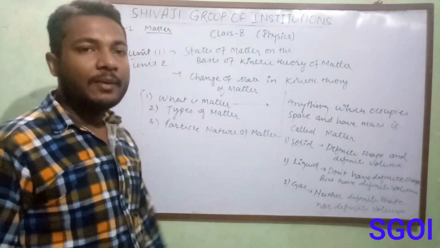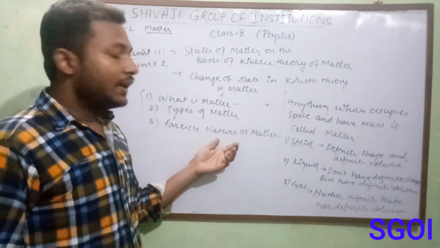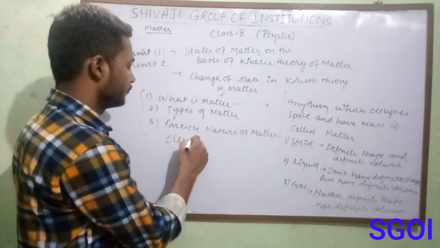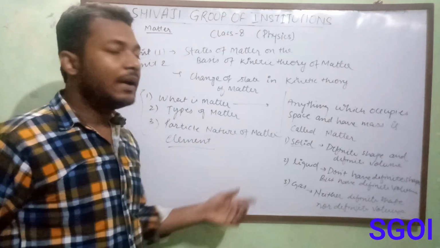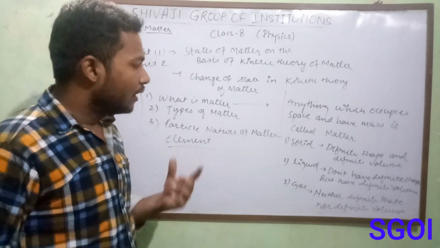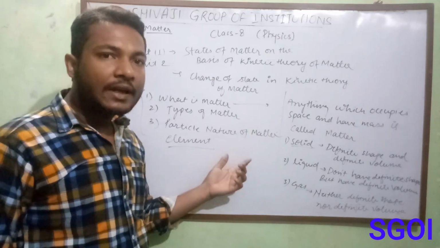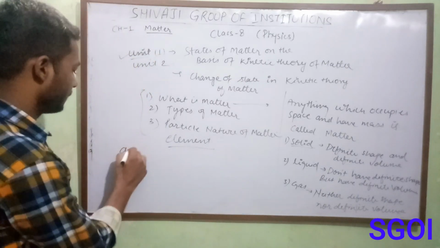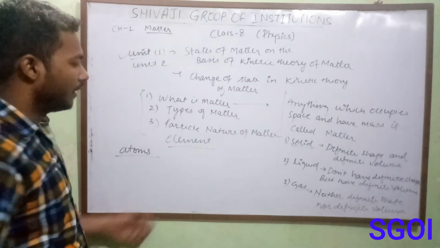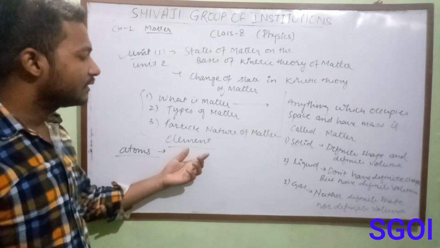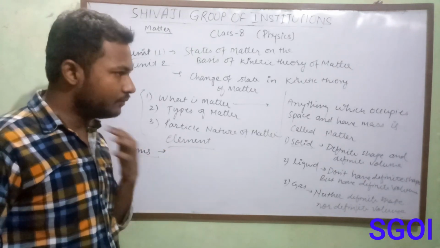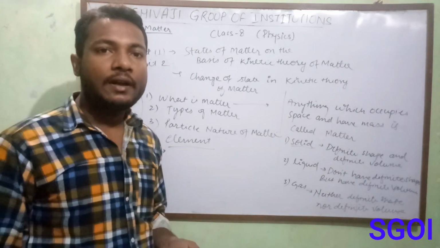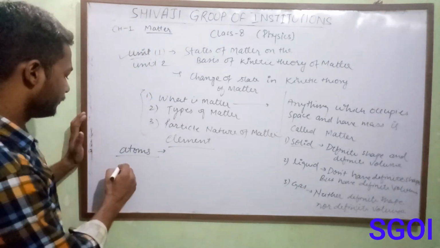Now we will learn particle nature of matter. So students, the basic building block of a matter is an element. It means every matter is made up of elements. Now if a matter is made up of same kind of elements, then it is called atoms. And if a matter is made up of different kinds of elements, then it is called molecules.